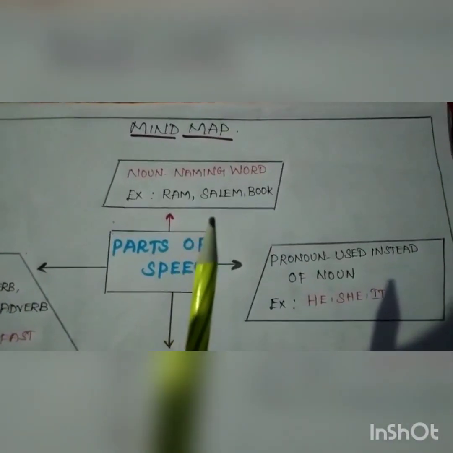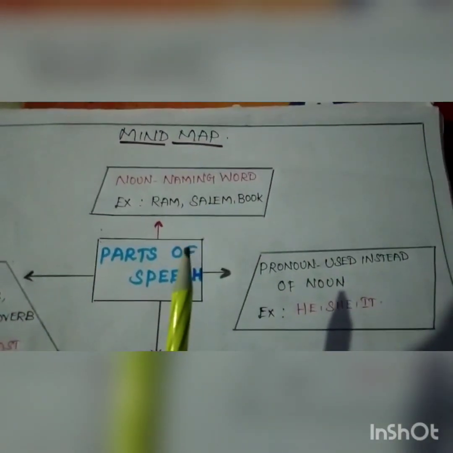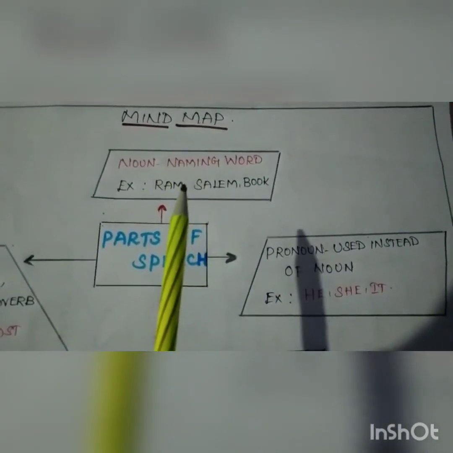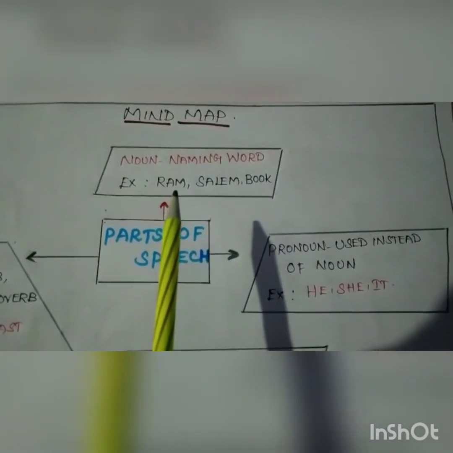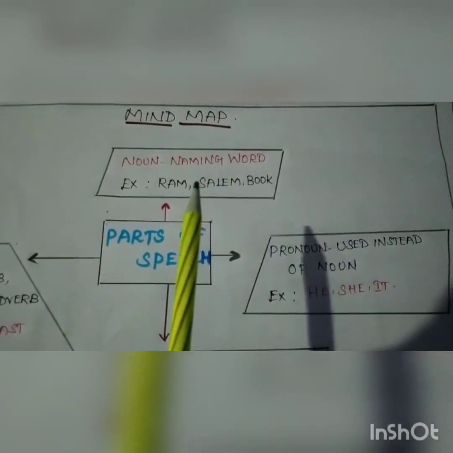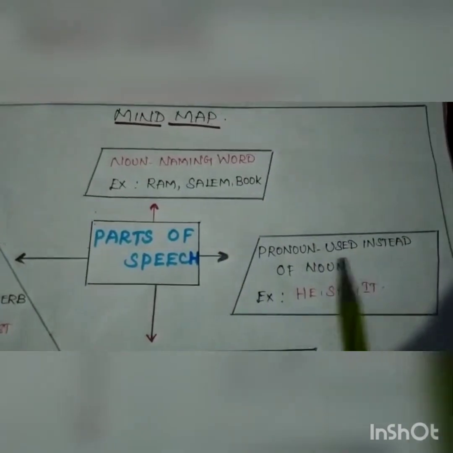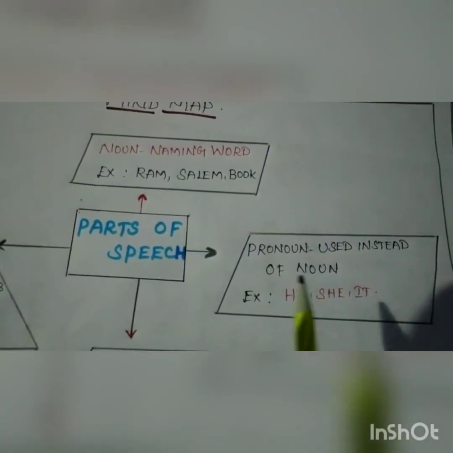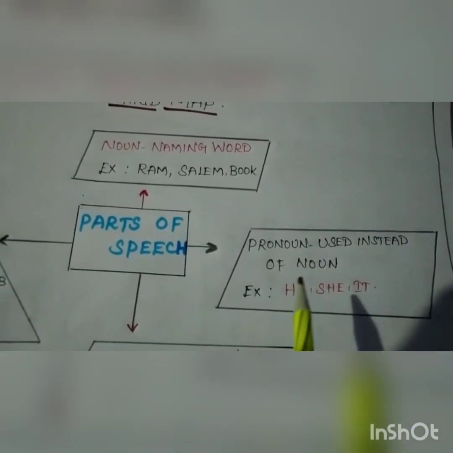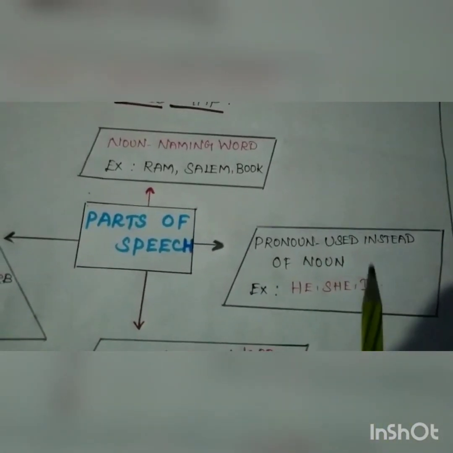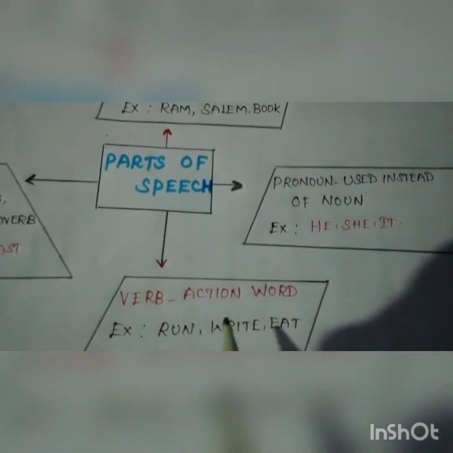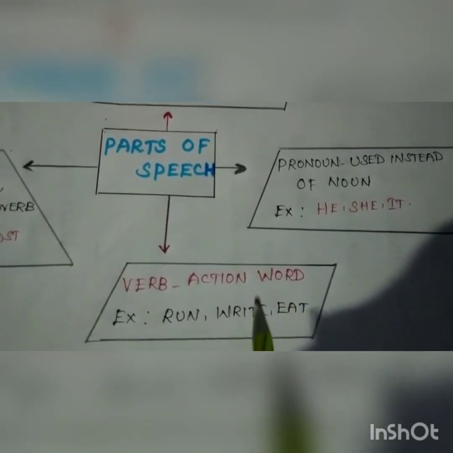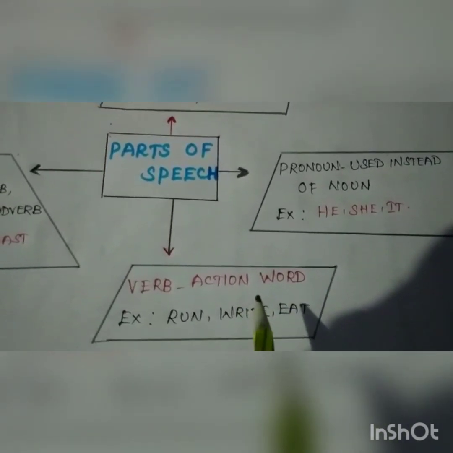Let us see the sum up. We have completed only 4 today. First one is noun. Noun is a naming word. I have given examples for name of a person, place or a thing. Second one is pronoun. It is used instead of a noun. I have given the examples he, she, it. Third one is verb. Verb is nothing but action words: jumping, playing, drinking, sleeping, washing.